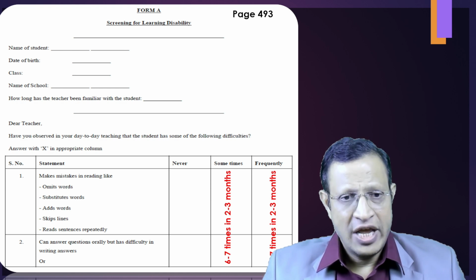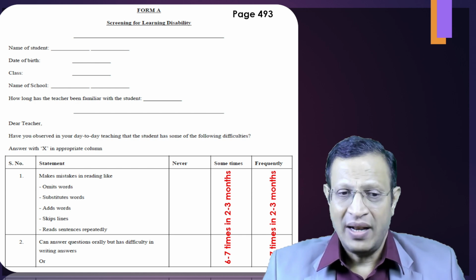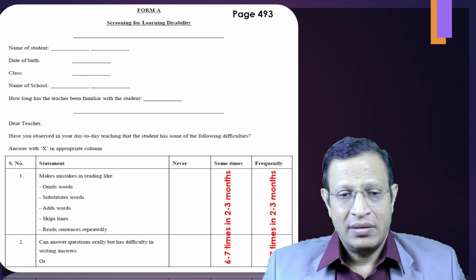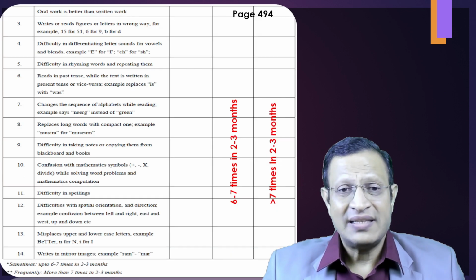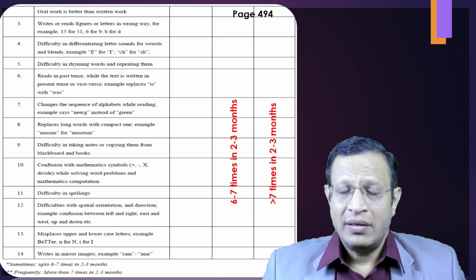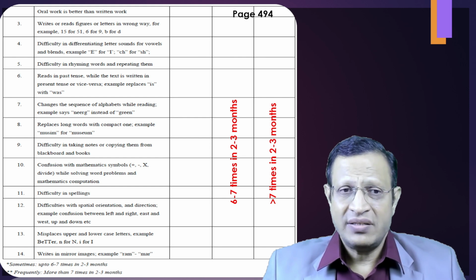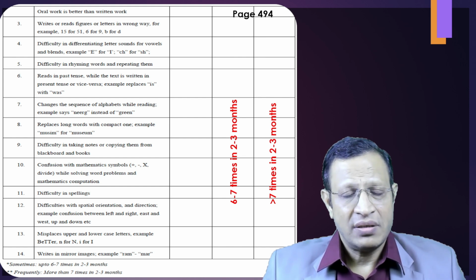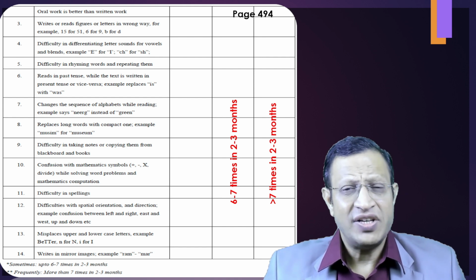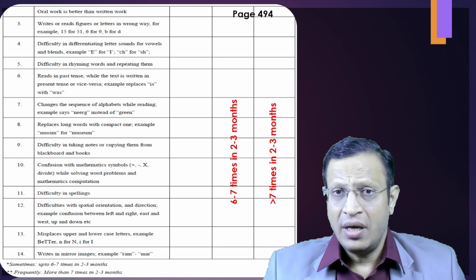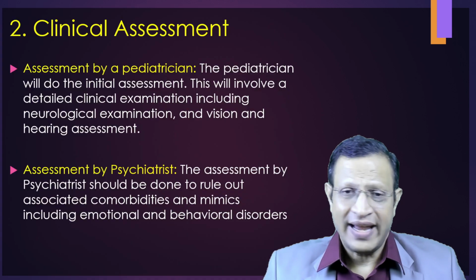What are those? Mistakes in reading. What are those mistakes? Omitting, substituting, adding, skipping lines. Can answer fluently but finds it difficult to write. That is dyslexia. Writing or reading figures and letters in a wrong way. That is again dyslexia. Difficulty in differentiating letters. Difficulty in rhyming words. And there are 14 different items given. If the child has frequently scored in 3 or more, the child has to be referred to the neurologist or the psychiatrist.